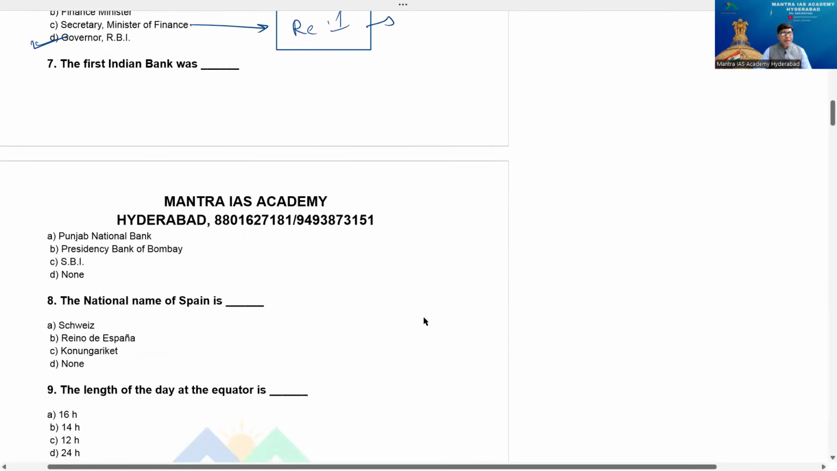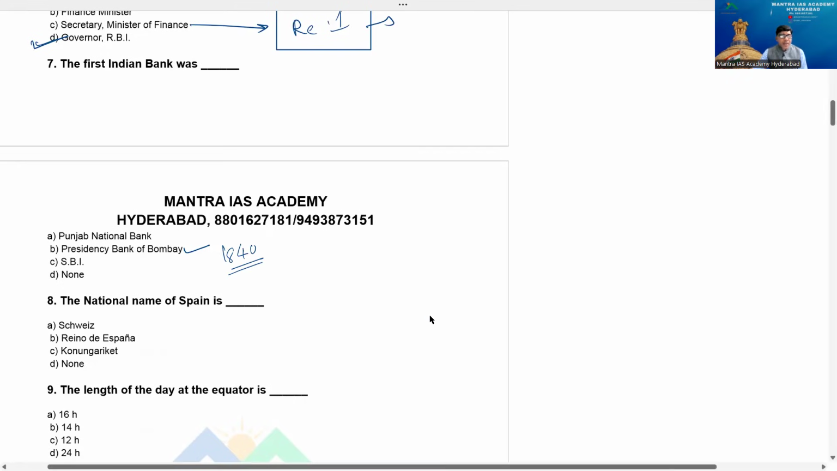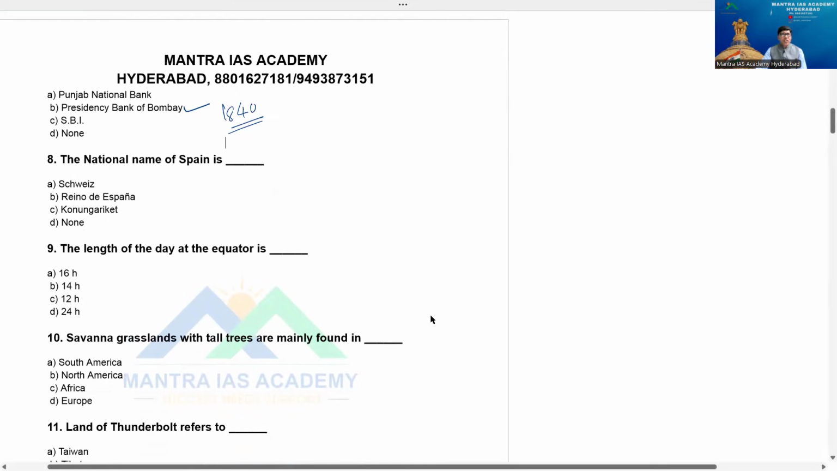Now come to the next point. The first Indian bank was, according to the options, A, Punjab National Bank, B, Presidency Bank of Bombay, C, SBI, D, none. The answer is Presidency Bank of Bombay. We had 3 presidencies, Bombay, Madras, and Bengal. The Presidency Bank of Bombay was the first one, established in 1840.